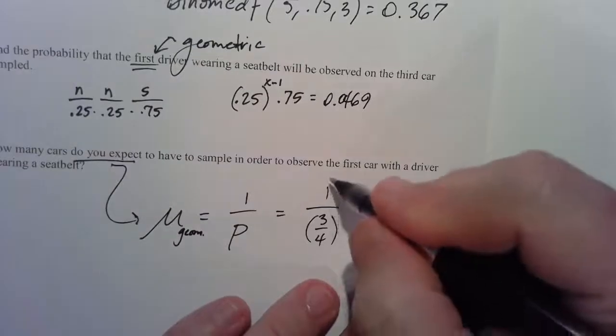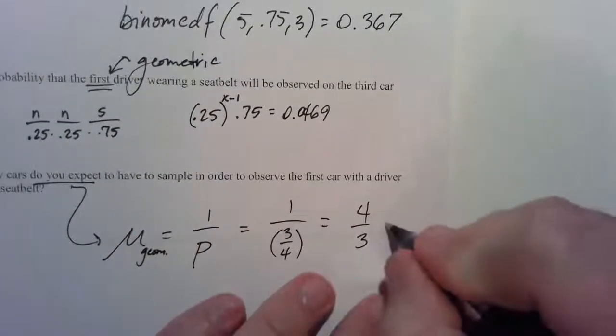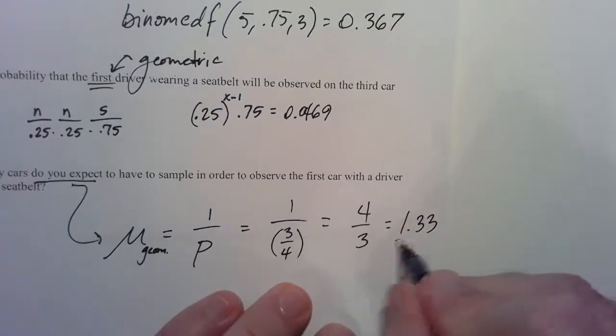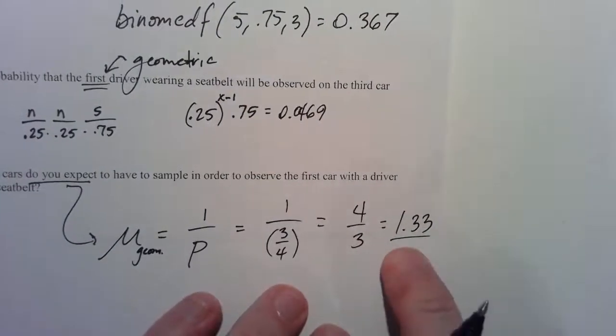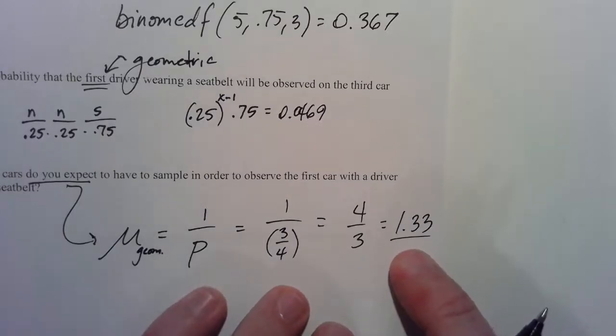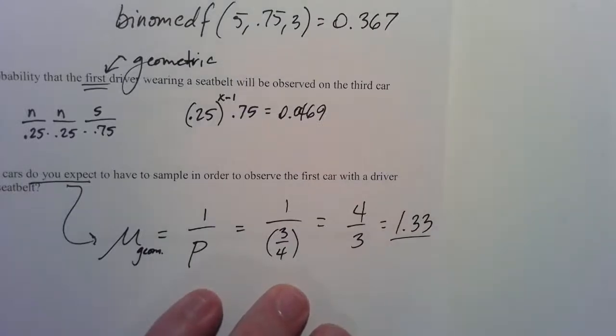If you don't believe me, do 1 divided by 0.75, and you should get that. Okay, and don't be bothered again that it's discrete data. We're just talking about a mean. Most of the time we expect 1. Why? Because it's a 75% chance that we'd find someone wearing a seatbelt. But since it's not 100%, on average, it's going to be more than